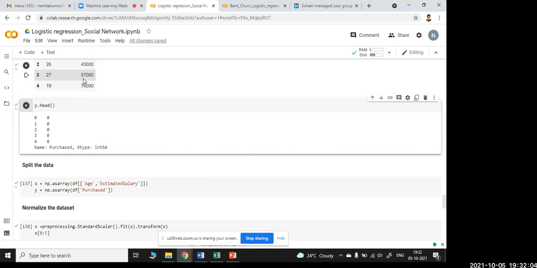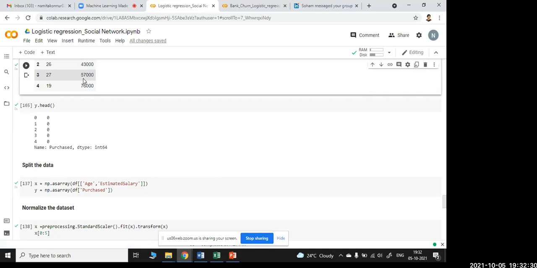Here, to check the data, we should know what the answer will be. If I'm asking you to use logistic regression, you should know what my answer will be. Yesterday I told you your values lie from 0 to 1, but you don't know what answer it should come out as. Either it should come 100 or more than 100 or below 0? We don't know, right? So we should know what logistic regression accuracy we should get. Based on that score, I will decide whether my model is fit for this data set or not.